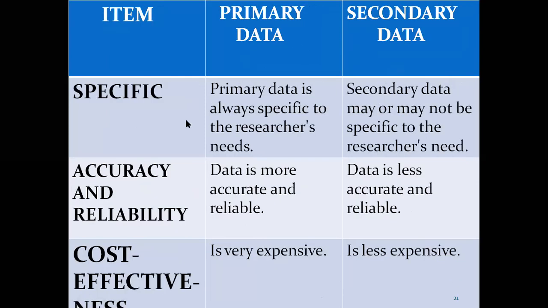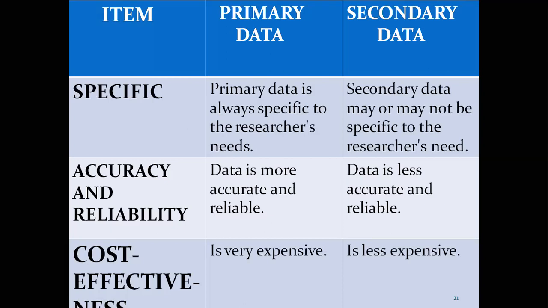Specific: primary data is always specific to the research needs, whereas secondary data may or may not be specific to the researcher's need, because we do not know whether it exactly fits our needs. The data was collected by somebody else, analyzed by somebody else, summarized by somebody else, presented by somebody else, but we do not know whether it is specific to our needs or not.